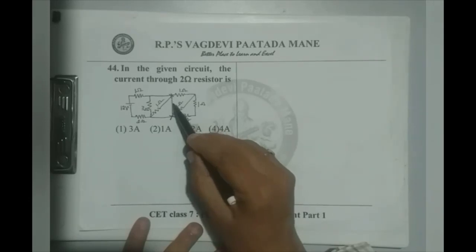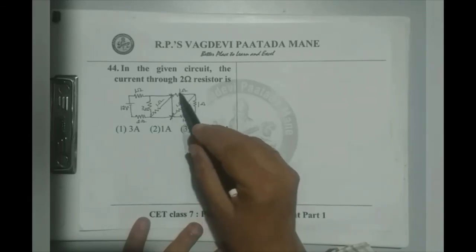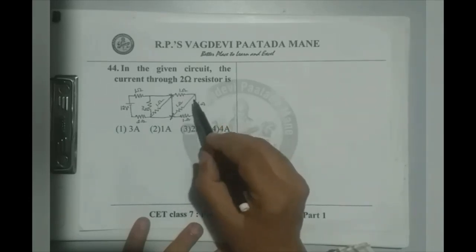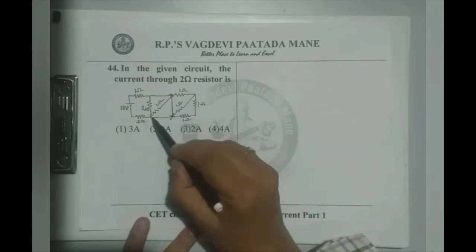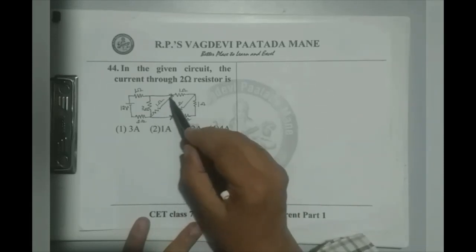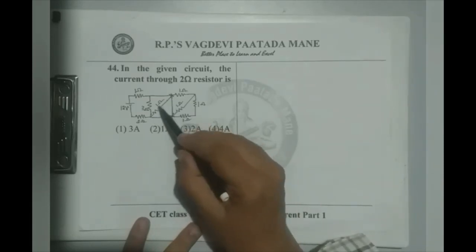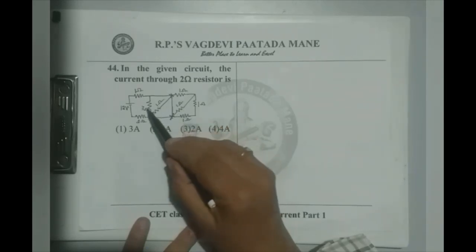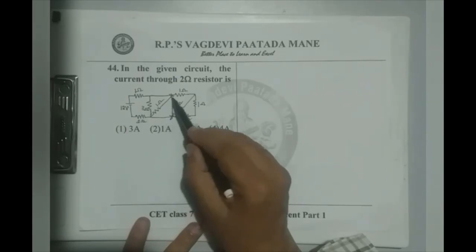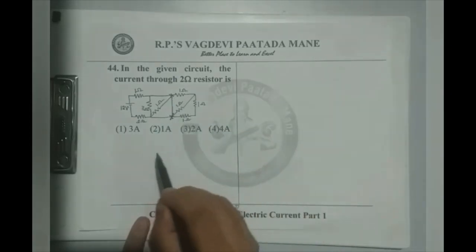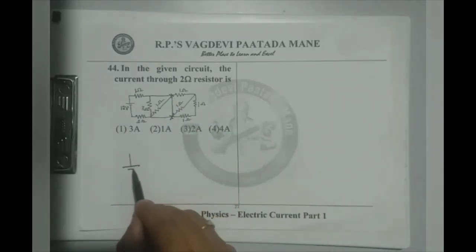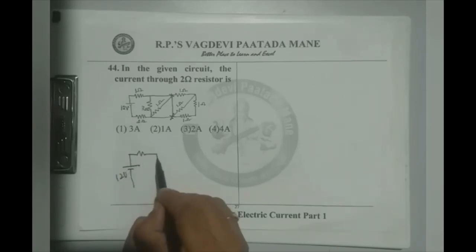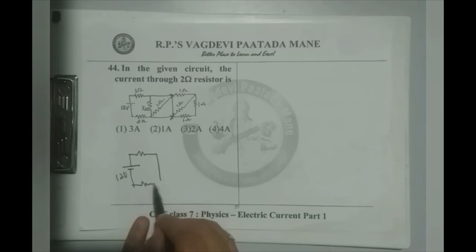So the effect of these 4 resistances is gone. In the same way, this 1 ohm effect is also gone, because that is also parallel to this connection. In the same manner, 3 ohm is also parallel to this connection.